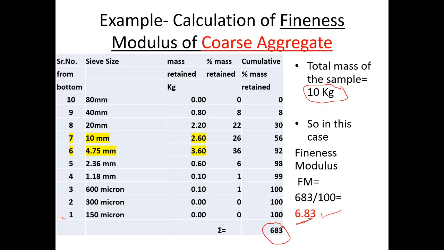So this is 1, 2, 3, 4, 5, 6 and 7. So the majority of the sample, that means out of 10 kg, 2.6 and 3.6, that is 6.2 kg, belongs to sieve numbers 6 and 7 measured from bottom. So this is the meaning.